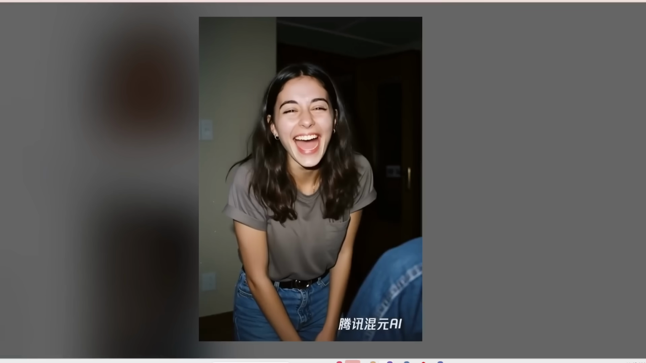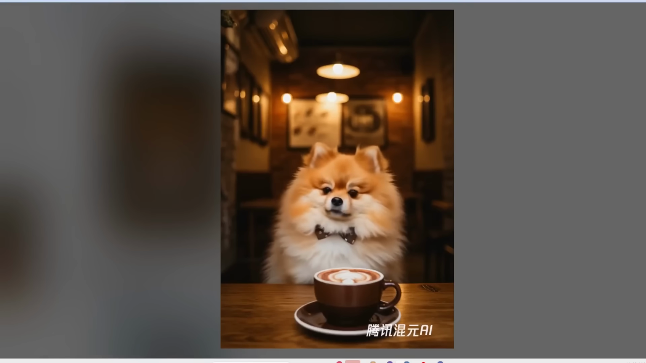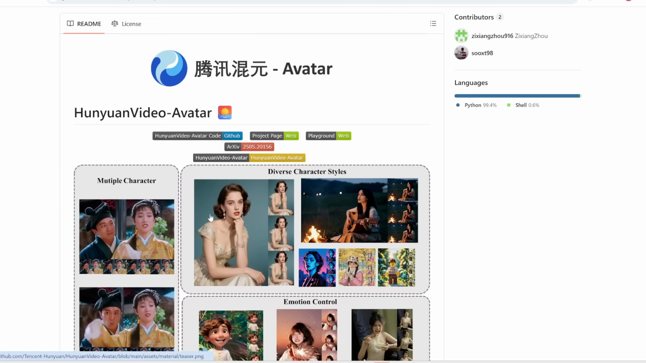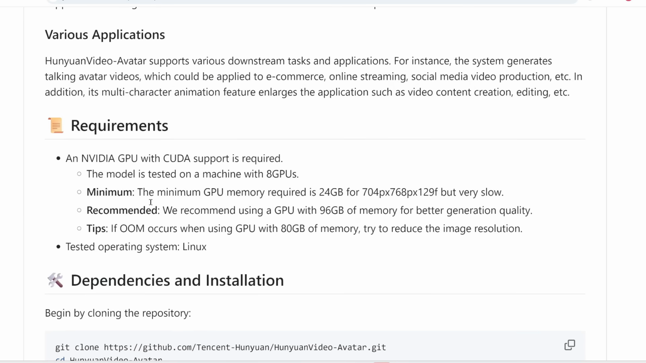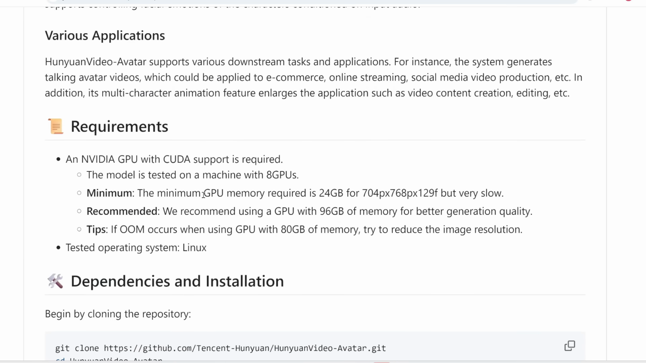Now, those were just some of my examples on this online platform. Next, let's look at how we can install this and run it locally for free for unlimited times on your computer without a watermark. So if you go to the official HunyuanVideo Avatar page and you scroll to the middle somewhere, it does say that the minimum VRAM requirement is 24 gigabytes, but it's going to be very slow. And they recommend using a GPU with 96 gigabytes of VRAM.